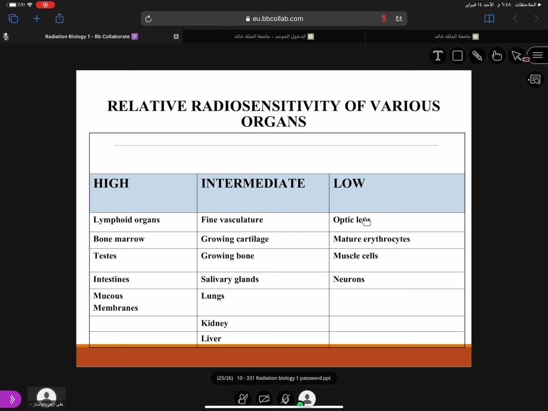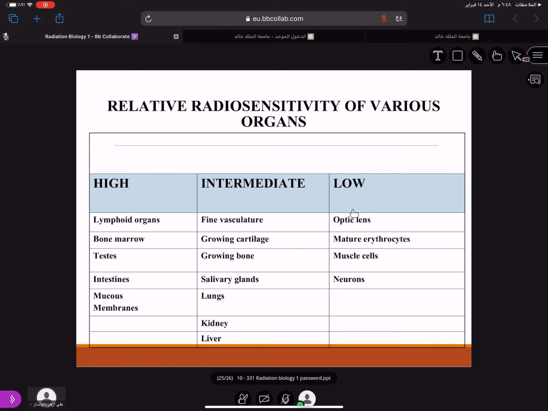And low are the optic lens, where the eyes are radio resistant, mature RBCs, muscle cells, and neurons. So these are the low radio sensitive organs. It means you need a large dose of x-rays to affect these organs, and you need a very small dose to affect the highly sensitive organs. So for us it is mainly mucous membranes, salivary glands, and to some extent muscle cells or optic lens.